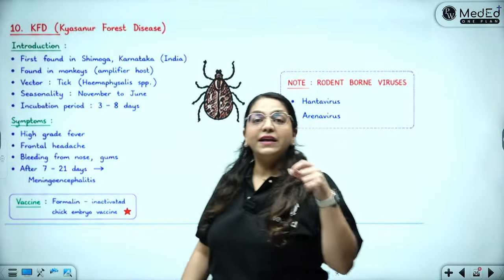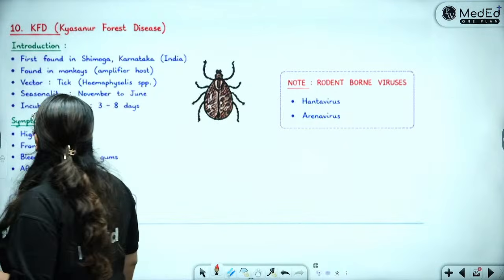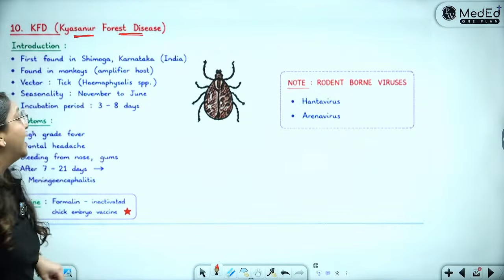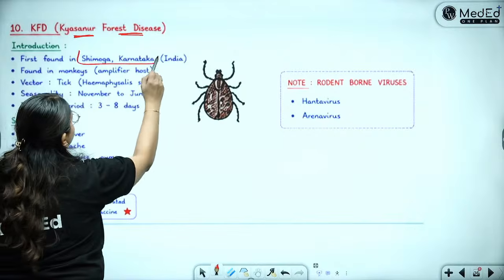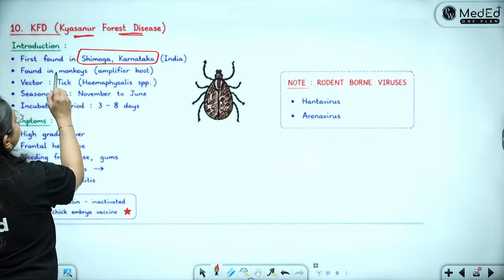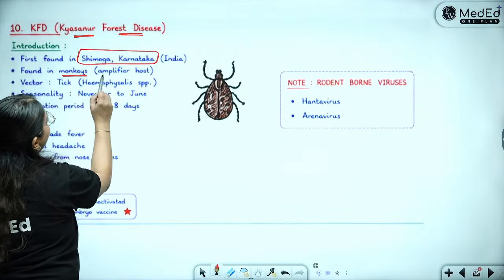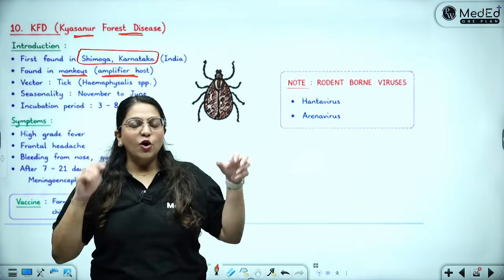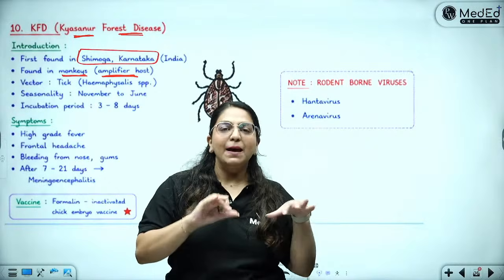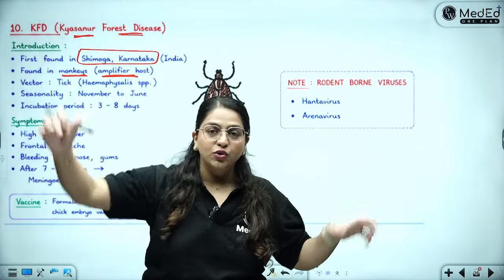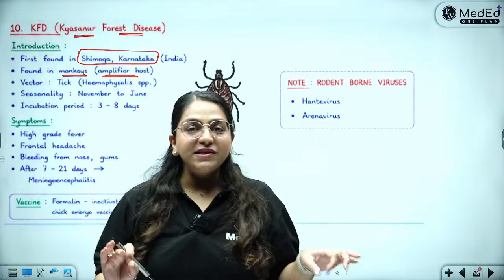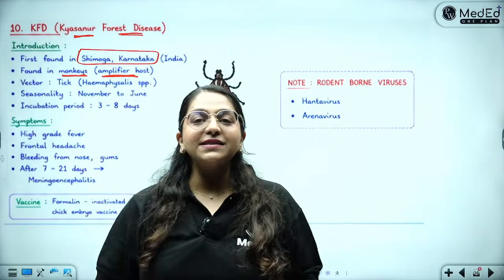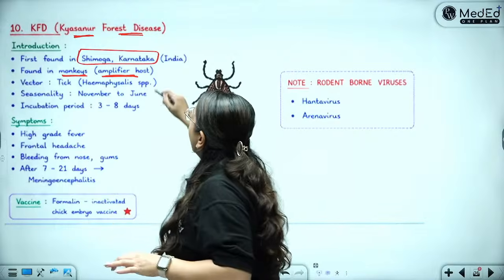Then we have KFD, Kyasanur forest disease. Kyasanur forest disease is found in India. It is found in the Shimoga district of Karnataka. The monkeys found in that forest are the amplifier hosts. My students would know, we always remember this monkey sitting with an amplifier singing in a forest. So remember Kyasanur forest disease: there's a monkey singing on an amplifier. That is, the amplifier host is a monkey.